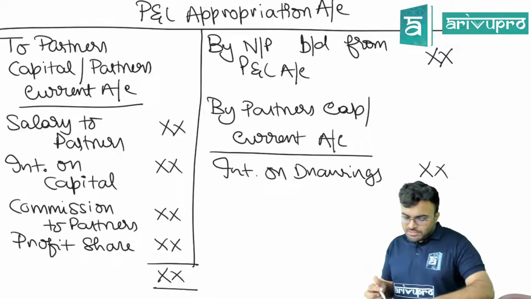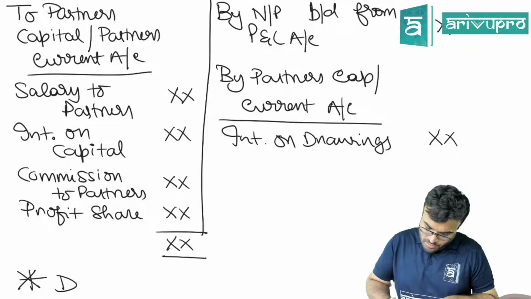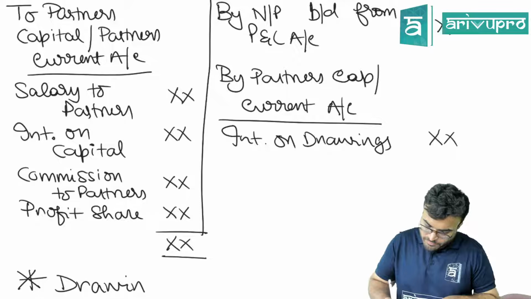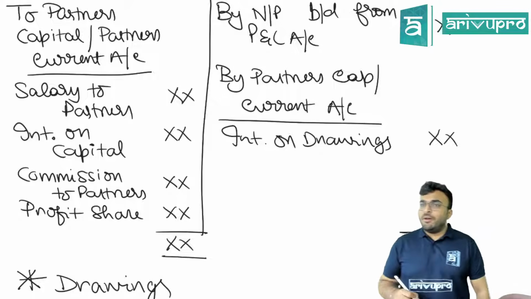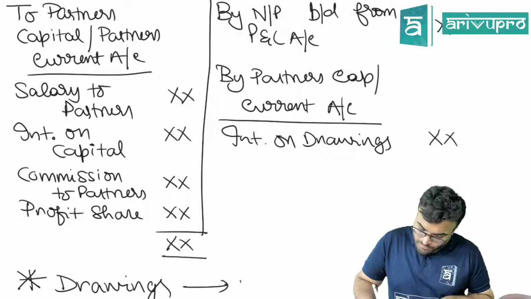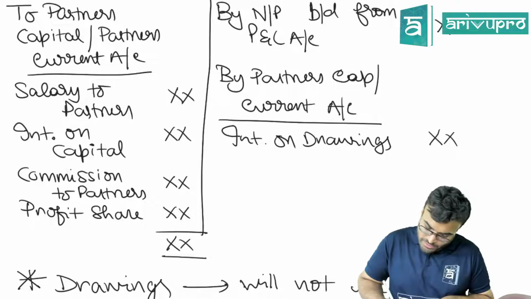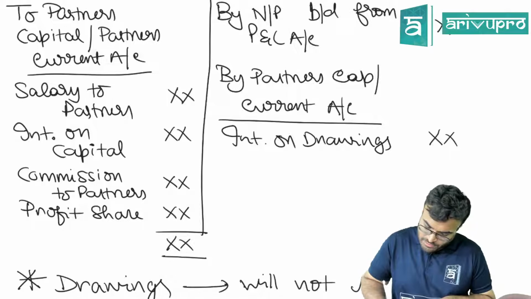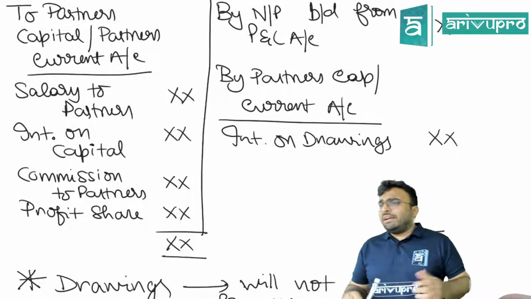What about drawings? We put interest on drawings here, but drawings itself is not there. Drawings will not be entered in the P&L appropriation account. Why?